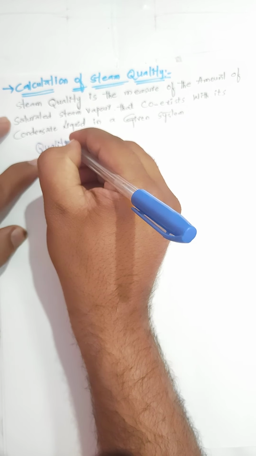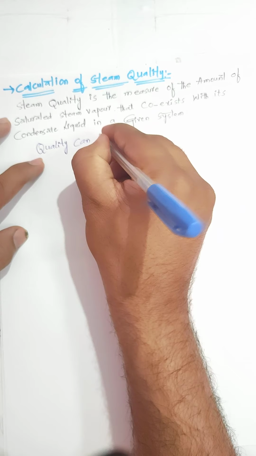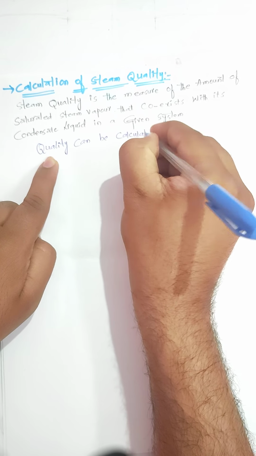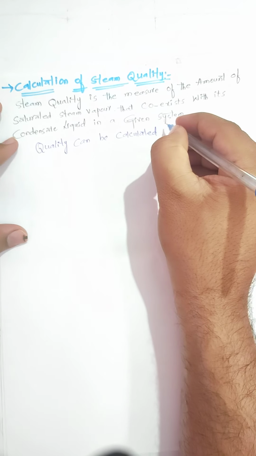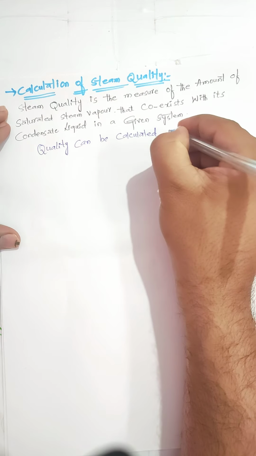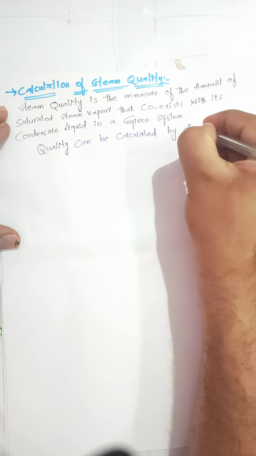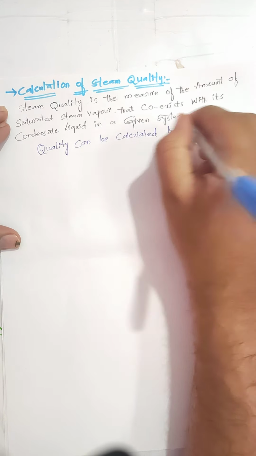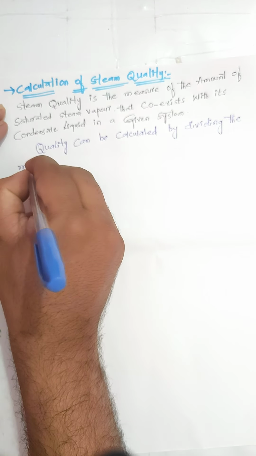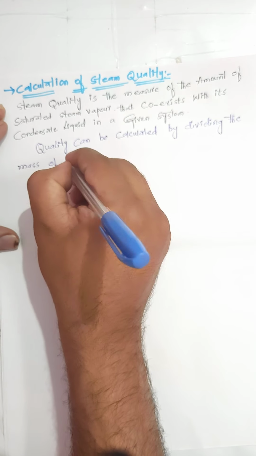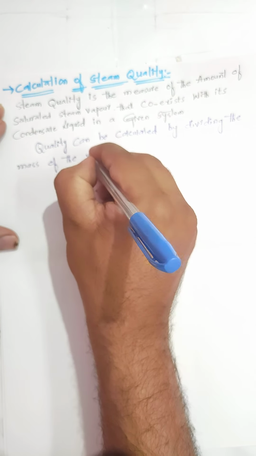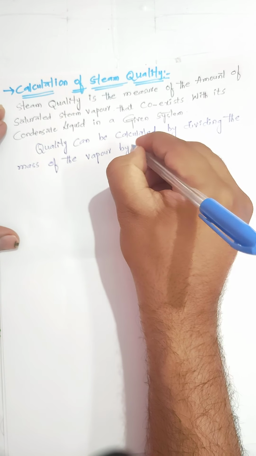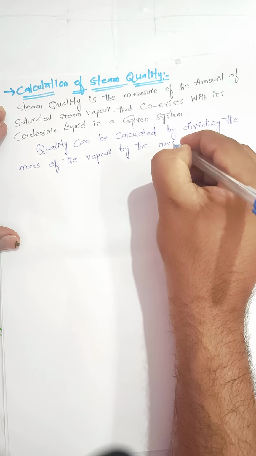Steam quality can be calculated by dividing the mass of the vapor by the mass of the total mixture.